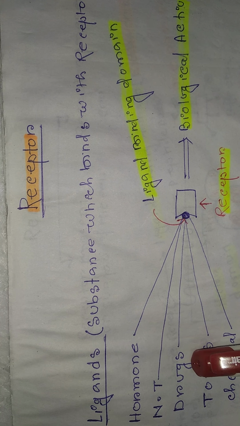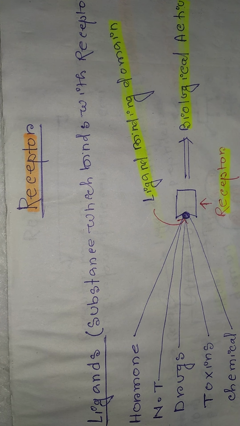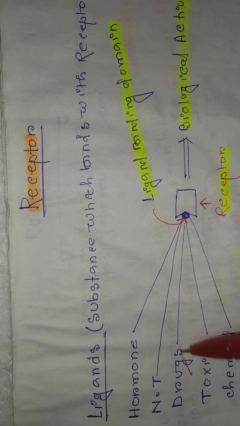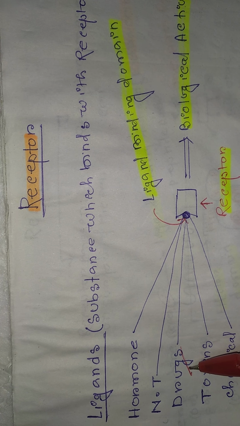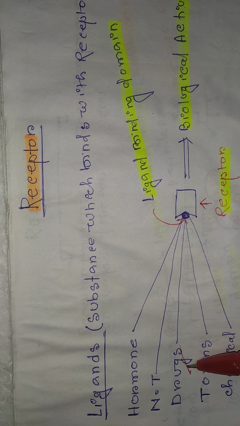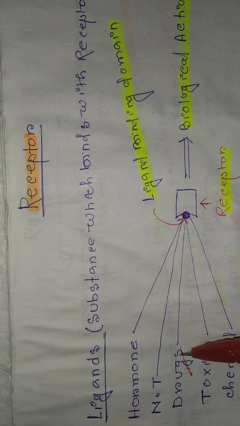If you want to know about the drug, I would like to express about the drug. Drug is a chemical compound or chemical substance. It may be a natural substance which is used for treatment, diagnosis and prevention of disease and disorder. That is drug.